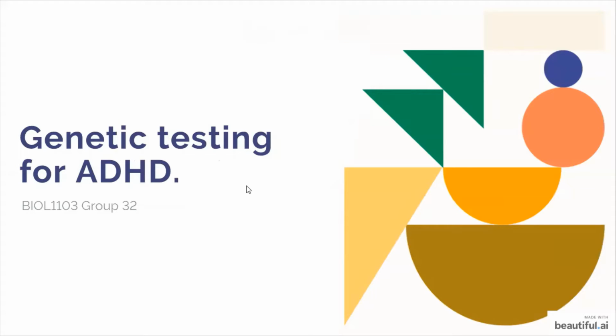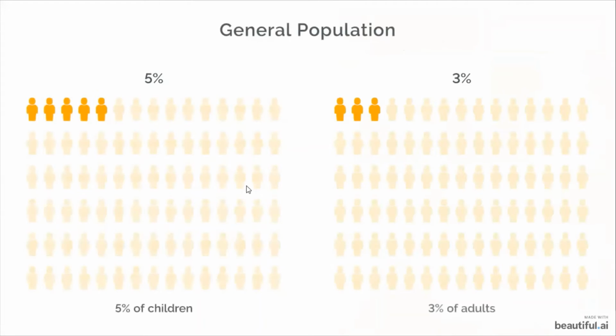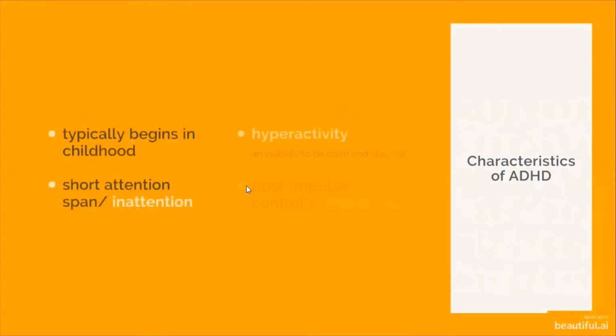Attention deficit hyperactivity disorder, or ADHD, is a neuropsychiatric disorder that affects impulse control and other cognitive functions within a person's brain. In the general population, 3% of adults are affected and 5% of children, with ADHD being more common in boys than girls. ADHD primarily begins in childhood and is characterized by several key traits. Inattention, hyperactivity, and impulsivity are all characteristics of the disease.